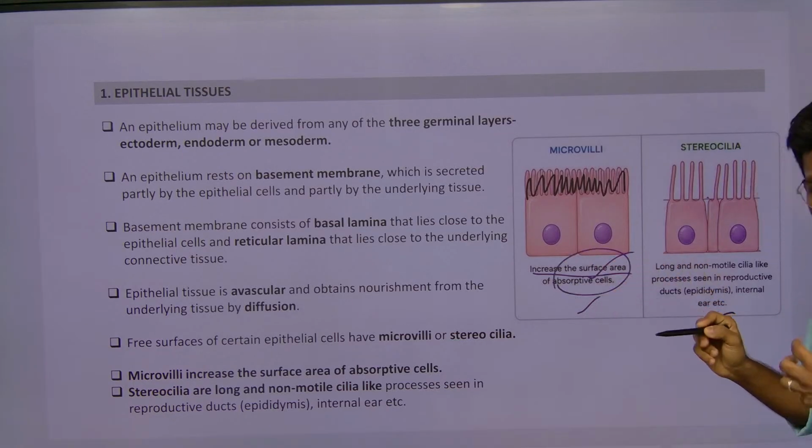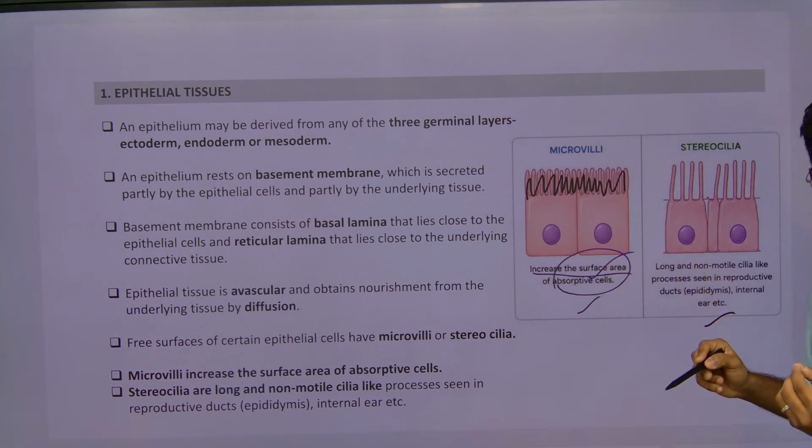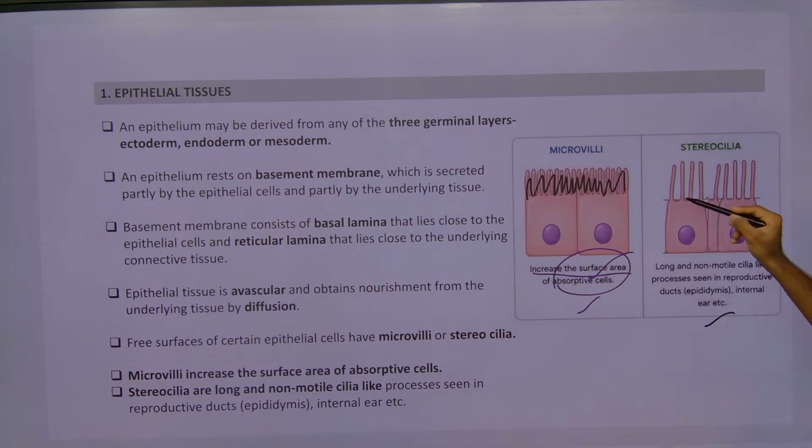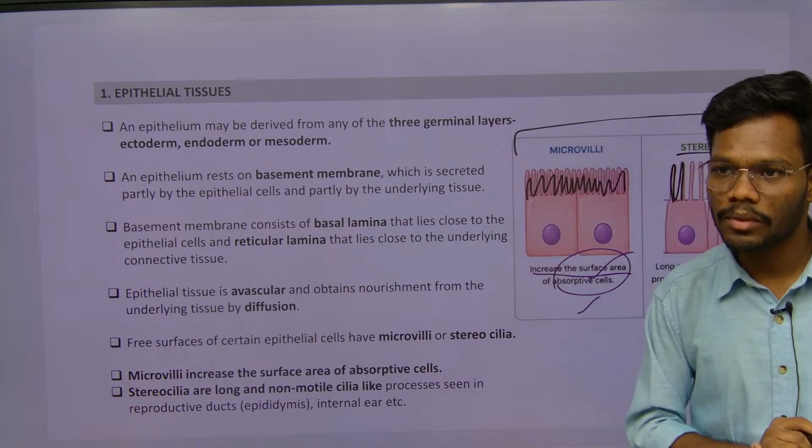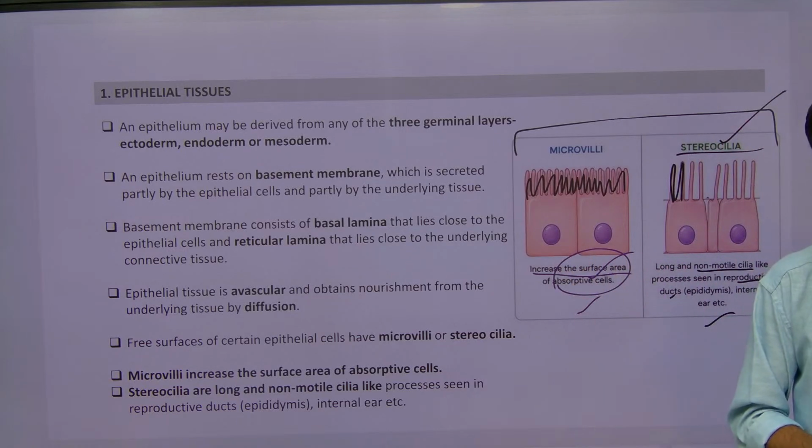By this we can increase the absorption rate. The best example is the intestine. Next one, this is kind of a long tube. This is not responsible for the absorption. Stereocilia is responsible for the movement. Long non-motile cells, which are seen in reproductive ducts such as the fallopian tube. So these are the two modified epithelial cells. Understand? This was the general properties of epithelial cells.